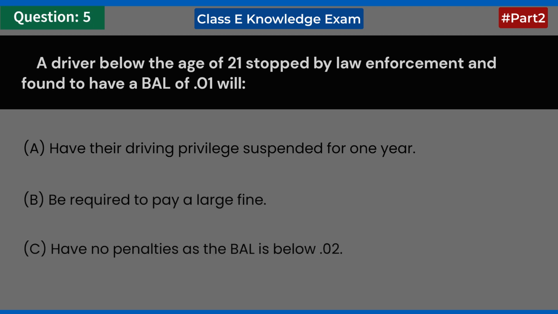A driver below the age of 21 stopped by law enforcement and found to have a BAL of 0.01 will A. Have their driving privilege suspended for 1 year. B. Be required to pay a large fine. C. Have no penalties as the BAL is below 0.02. Answer: C. Have no penalties as the BAL is below 0.02.